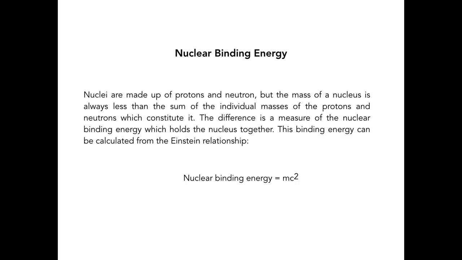So this difference is a measure of the nuclear binding energy which holds the nucleus together, which means that part of the mass was converted to energy to bind the protons and the neutrons together, given that the protons will repel each other. There has to be a binding energy to put them together in the nucleus. Now, this binding energy can be calculated from Einstein's equation, E is equal to mc squared.